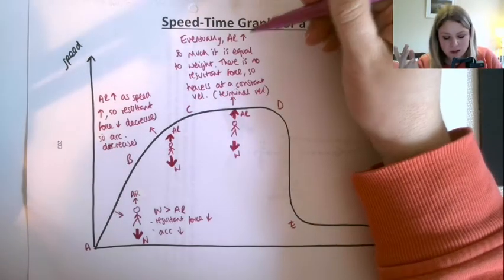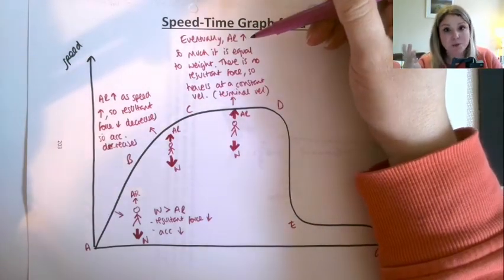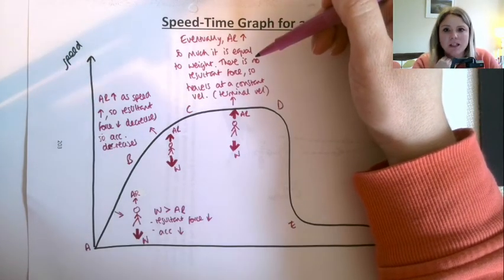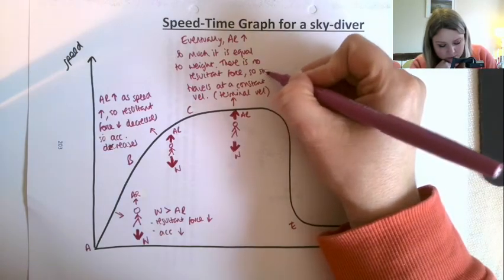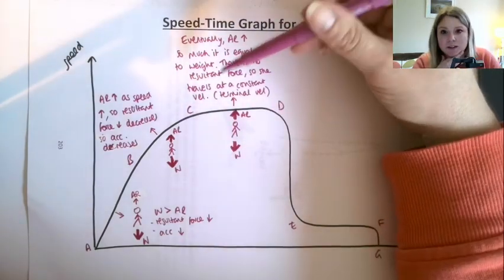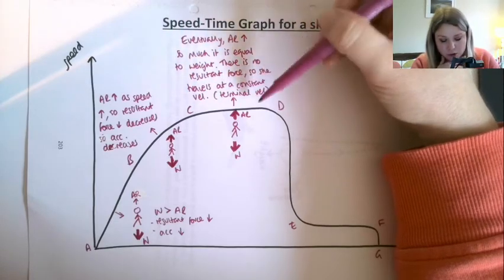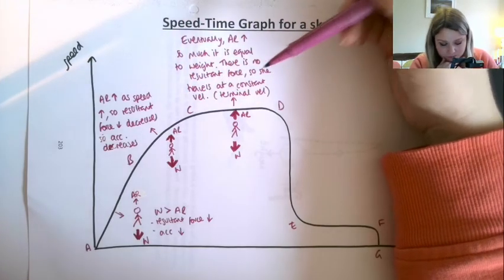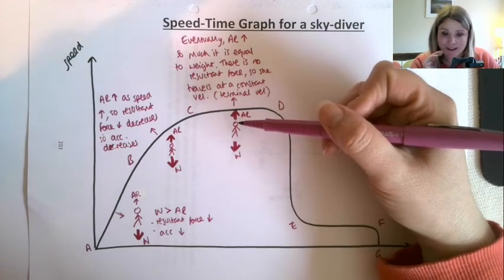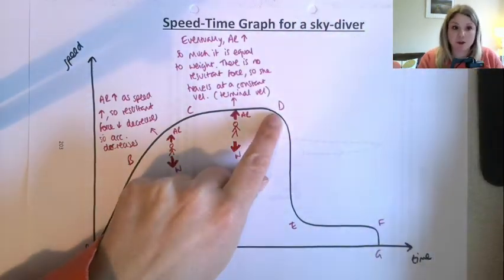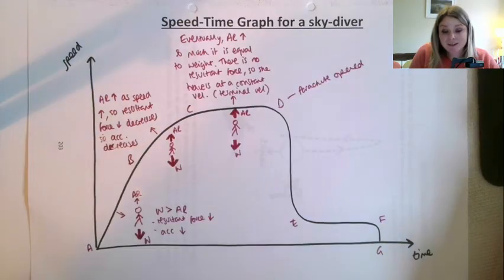So eventually air resistance increases so much that it is now equal to weight. There's no resultant force, so she travels, or he, at a constant velocity, or that could be speed, so constant velocity or speed there, which we call terminal velocity or speed. Okay, force is balanced, constant speed. Now, here is where the parachute opens. So add that in for me.